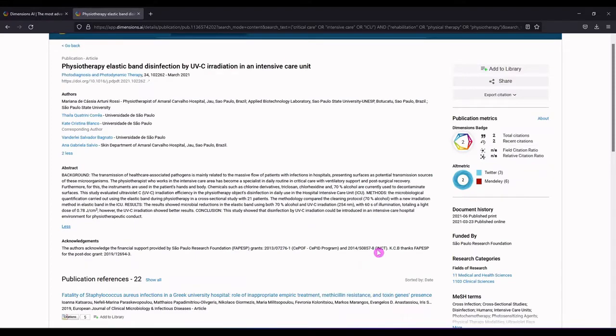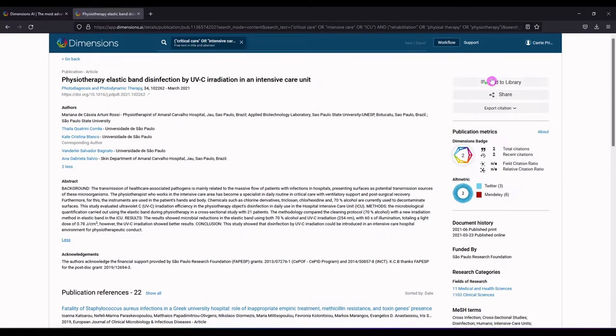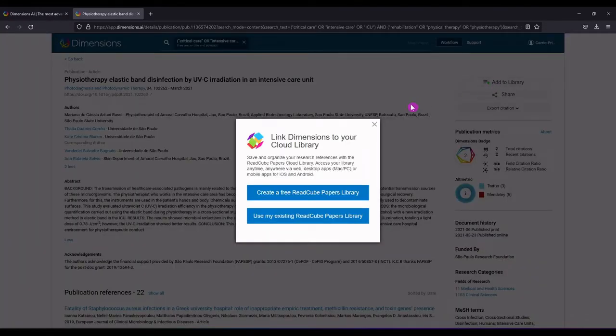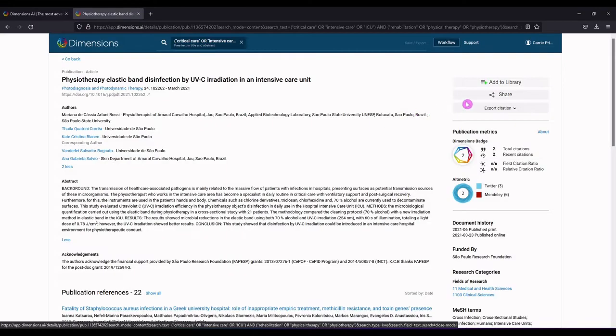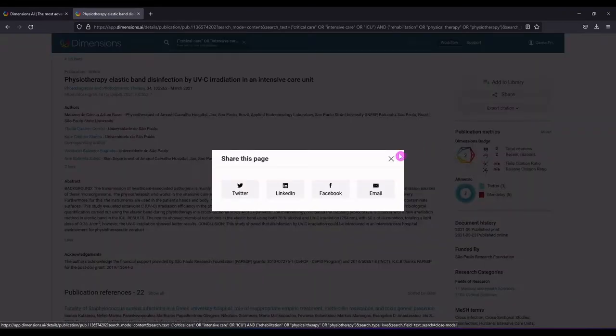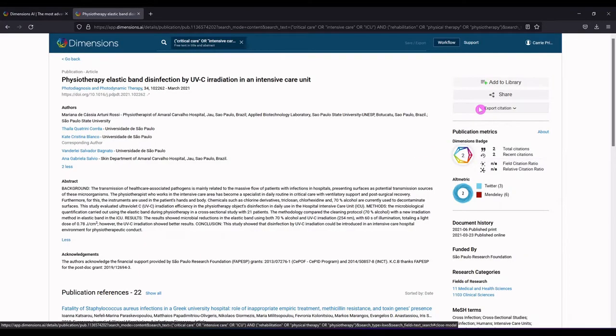We'll go back up to the top and look at the right side. So over here on the right, we have options to add to library, which would add it to our ReadCube account. Now, I don't have that set up yet, but it is sort of a citation management program. So if you like or use ReadCube, that could be really great for you. You can share it on different platforms, and you can export it. Now, I'll recommend exporting it in RIS, which is a universal file format for citations. If you're familiar with BibTeX and you use BibTeX, you can try that too.